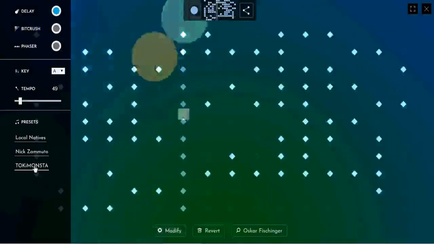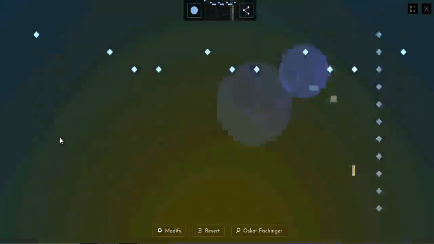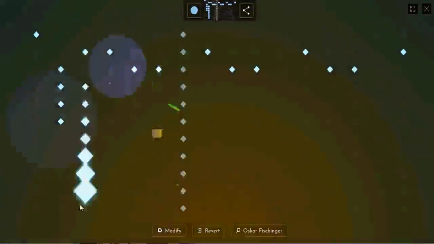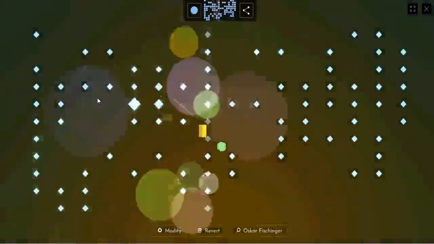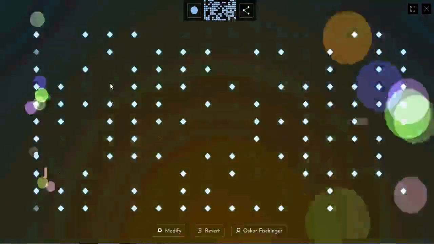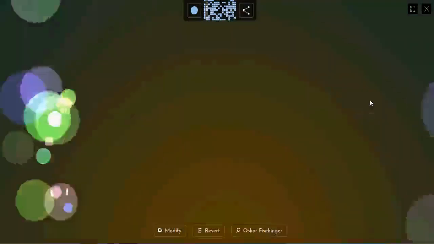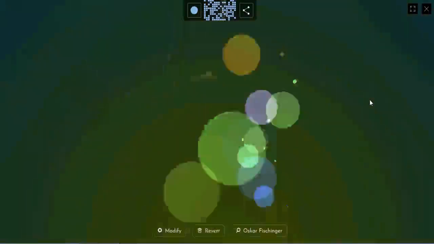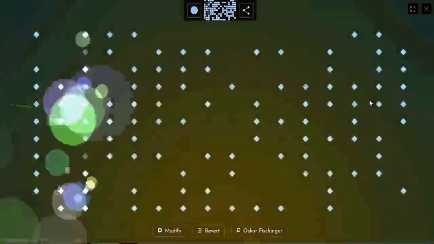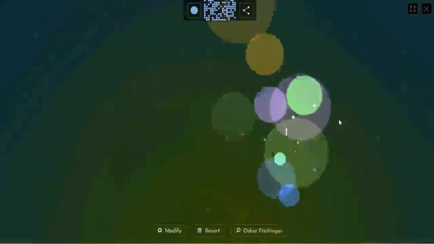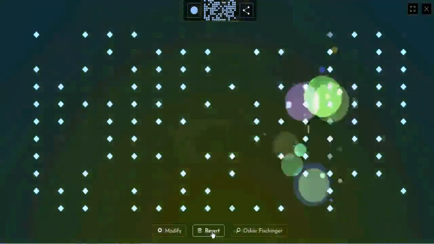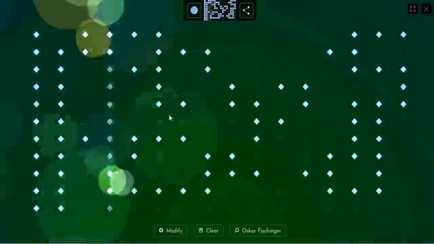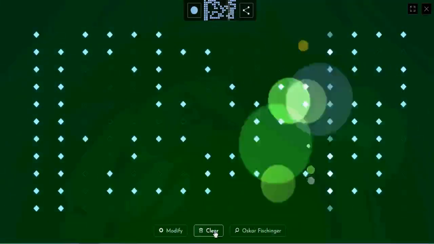You can also revert these changes. When you click this, this is revert changes, back to the beginning before I made this music.